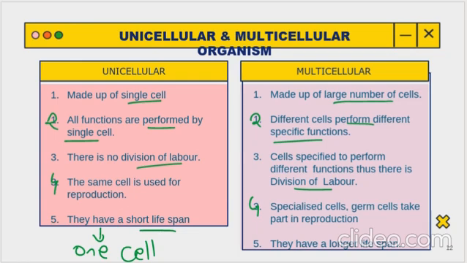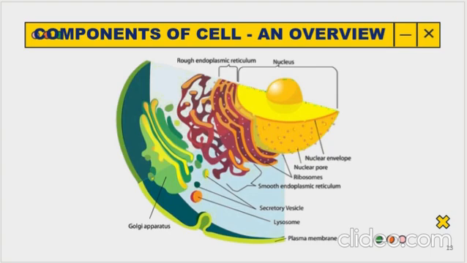One cell has the burden to do everything, so they have a very short lifespan. But multicellular organisms have many cells, everything is going on properly, so they have a longer lifespan. Now let's move towards our next topic, which is the components of the cell. This is just a quick glimpse.